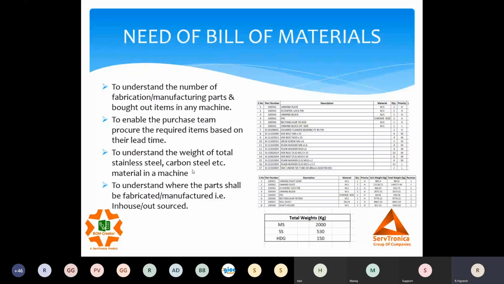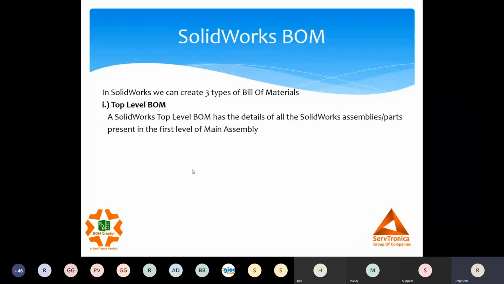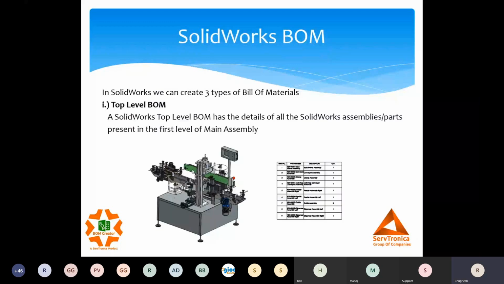Right. So now, when we have bill of materials in SolidWorks, why do we need to create another tool for bill of materials? In SolidWorks, we do have 3 types of bill of material. One is the top level BOM. When we talk about the top level BOM, it gives you a glimpse of the first level items present in my main machine. It could be parts, hardware, assemblies, anything. So it gives me the first level details of the machine.